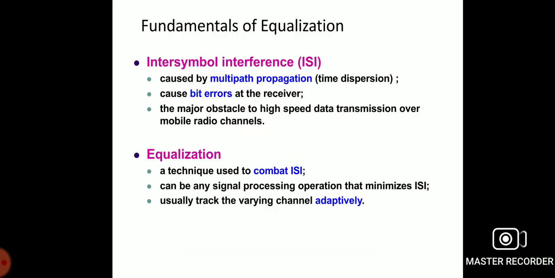The fundamentals of equalization. First one is inter-symbol interference. It is caused by the multipath propagation time dispersion channels and it causes bit error at the receiver side. It is a major obstacle to high-speed data transmission over mobile radio channels. And then equalization: it compensates the ISI and it can be any signal processing operation that minimizes the ISI and usually tracks the varying channel adaptively.